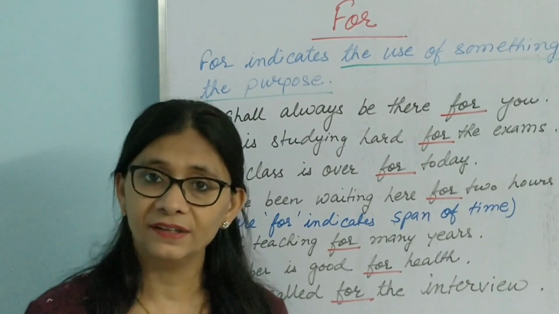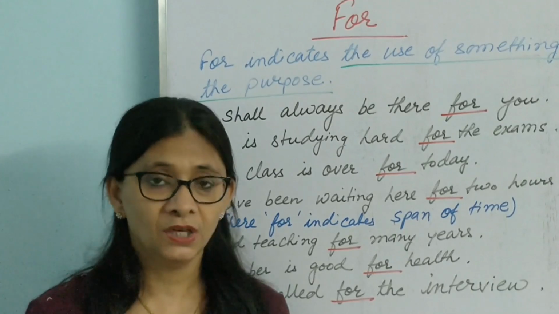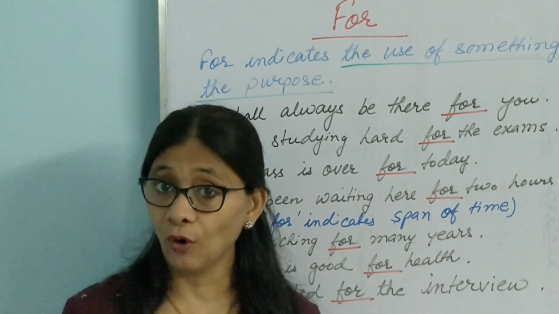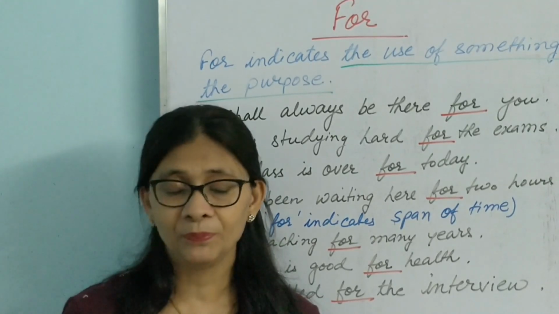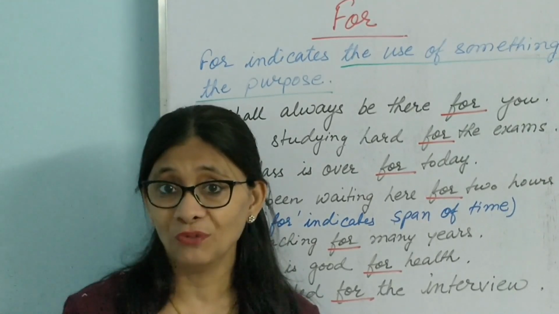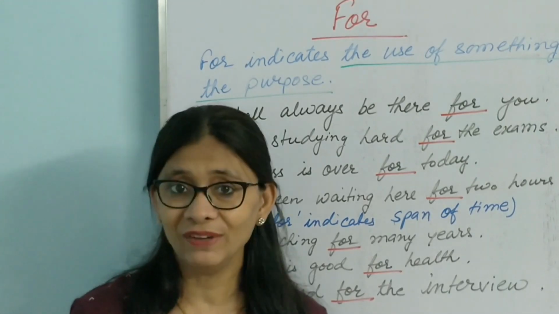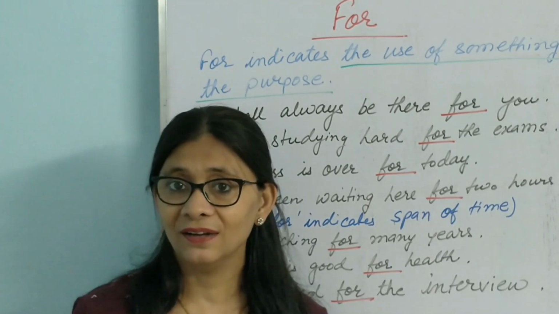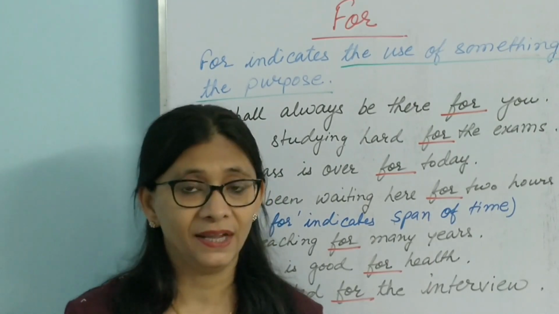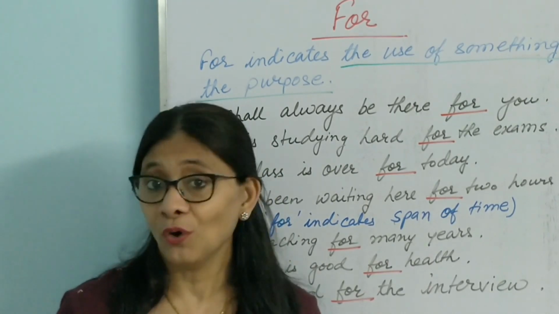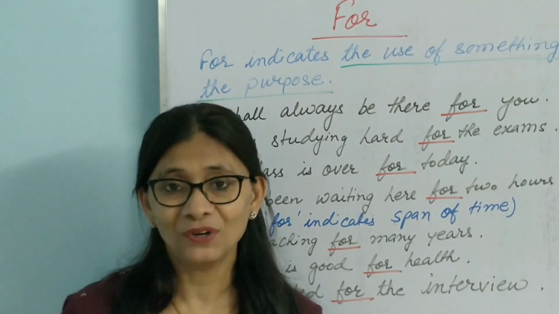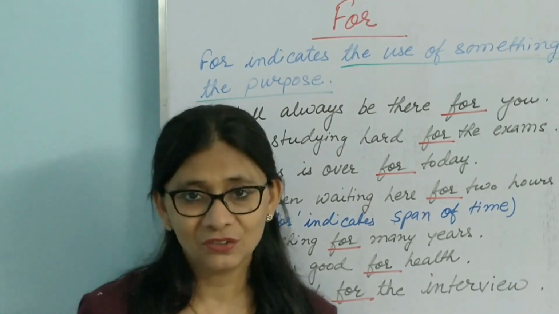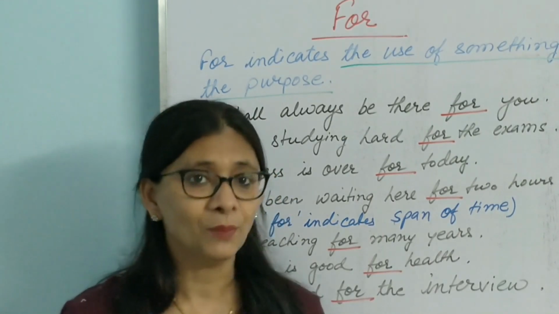Like, I set the alarm for 4 a.m. "For" has got used in many phrases also. Like "for good" means permanently. The fear of COVID has gone from the world for good. "For a living": she does this for a living. Then "for a while": it has been going on for a while. That means for a span of time. "For all I care" means I don't care. "For all I know" means I don't know. So that way, "for" has got used in some phrases.